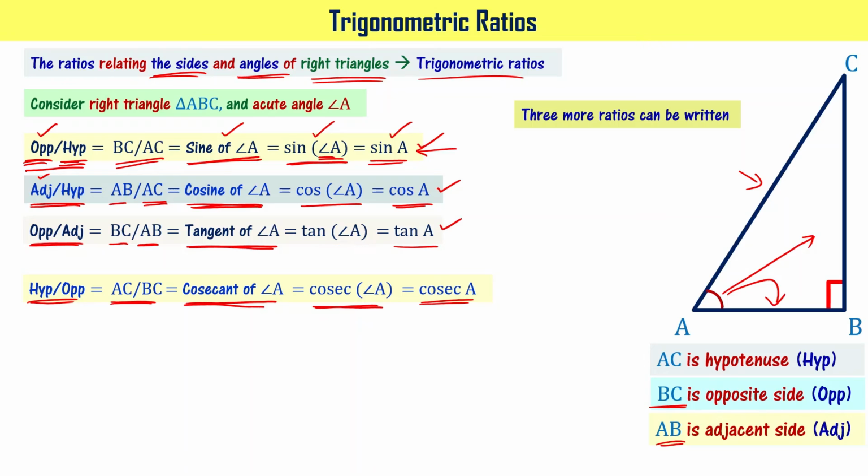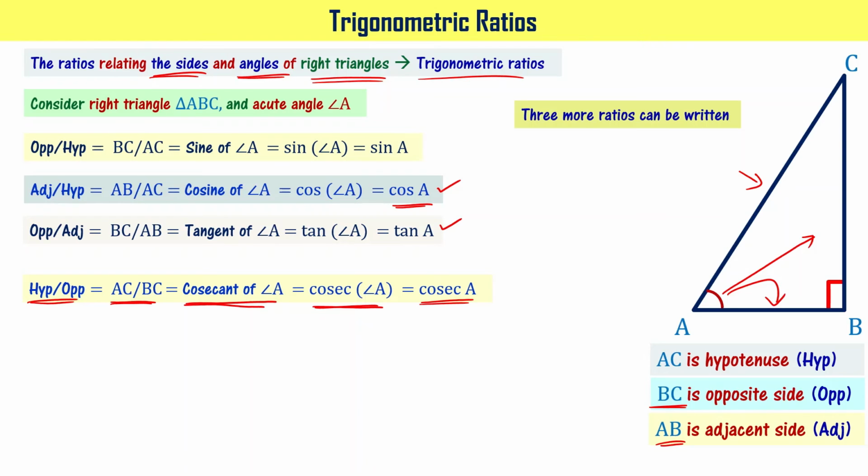right? What we have done is we have written hypotenuse by opposite side this time, instead of writing opposite side by hypotenuse as we have written for the sine function. Here we have written it in the reciprocal form, right?